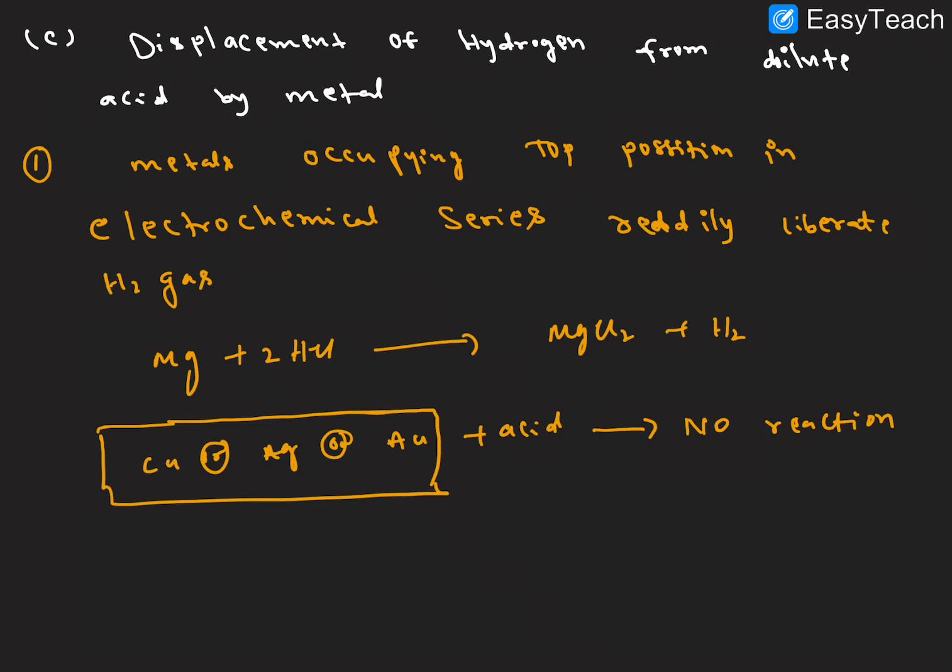So which one is at the bottom of the electrochemical series? That is less reactive due to less negative standard reduction potential. I hope it is clear.